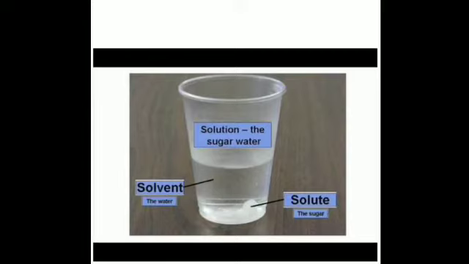And so we can sum up both the things together. That is, the solution in which a solute is dissolved in water is called an aqueous solution, and the solutions that are made in solvents other than water, like alcohol and carbon tetrachloride or any other solvent, are known as non-aqueous solutions. So this mixture of solute and solvent is known as a solution.